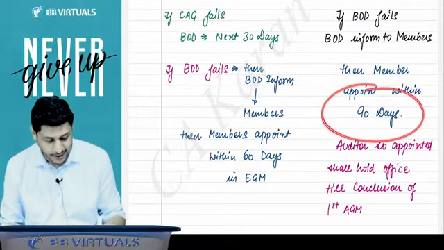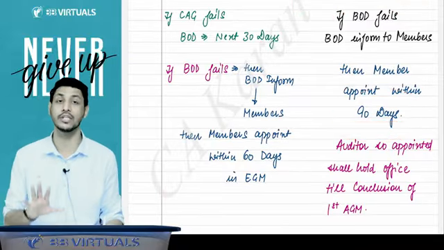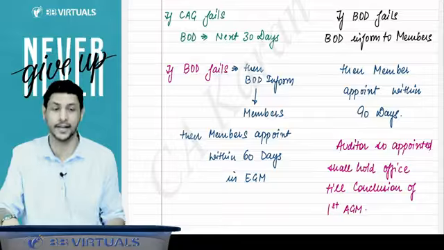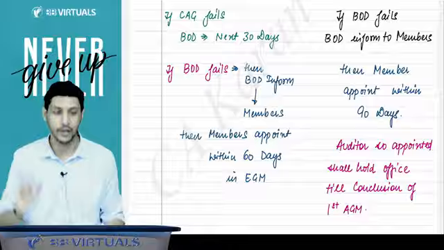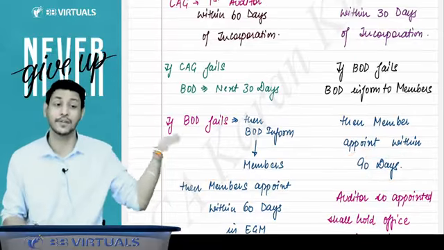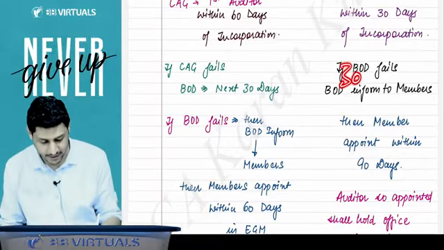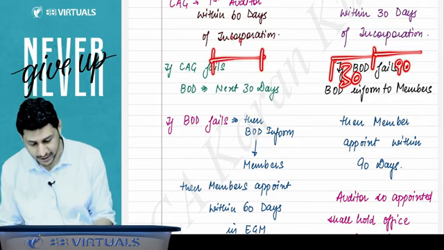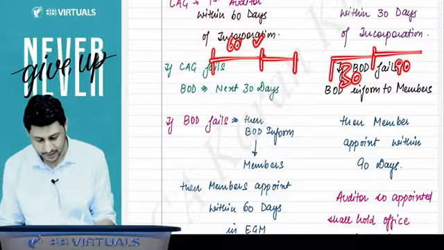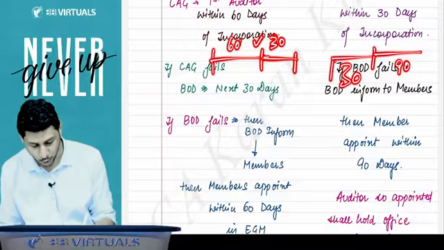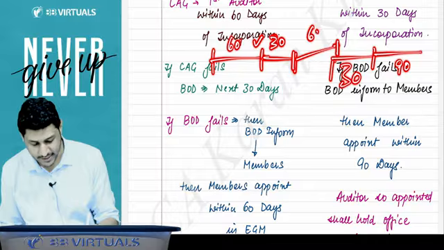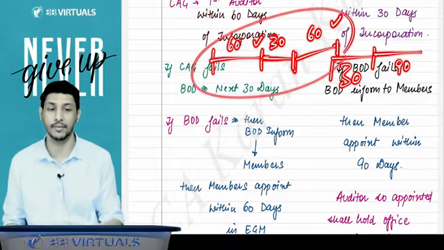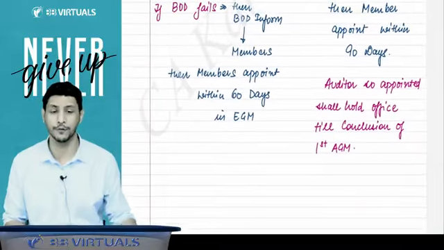In law, there is nowhere specified from where we have to count this 90 days. But as per industry practice, as per real life, we count this 90 days after 30 days. That is why we consider the limit like 30 and 90. Here also you have to consider the limit: 60 days the CAG will get, then after that 30 days the board of directors will get, and after that 60 days the members will get. This is how the timeline should be followed for the appointment of the first auditor.